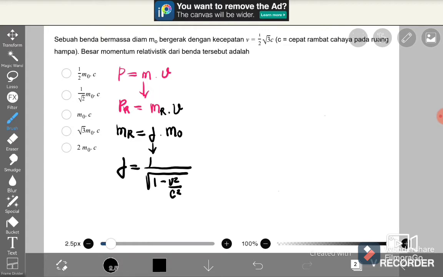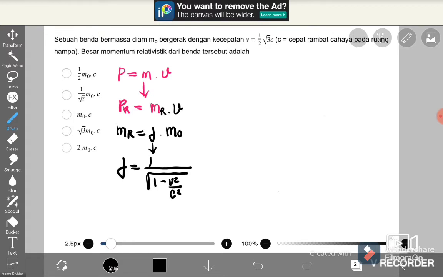That's the way to find the momentum of relativity of the object. Before we analyze one by one, we can start from the gamma. The gamma formula is 1 divided by the root of 1 minus V squared per C squared.